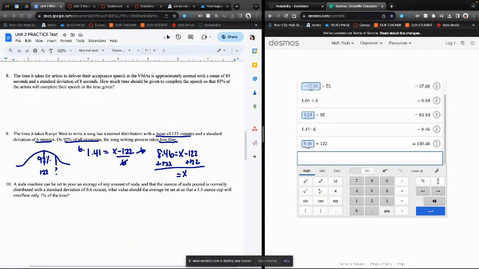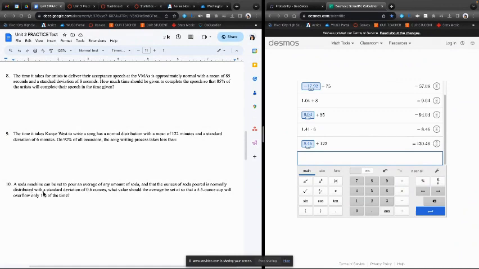So yeah, that gives me 130.46. So to answer in context, we would say on 92% of all occasions, the songwriting process takes less than 130.46 minutes.